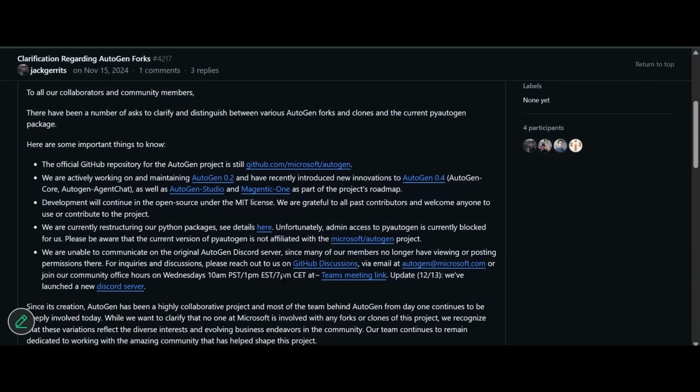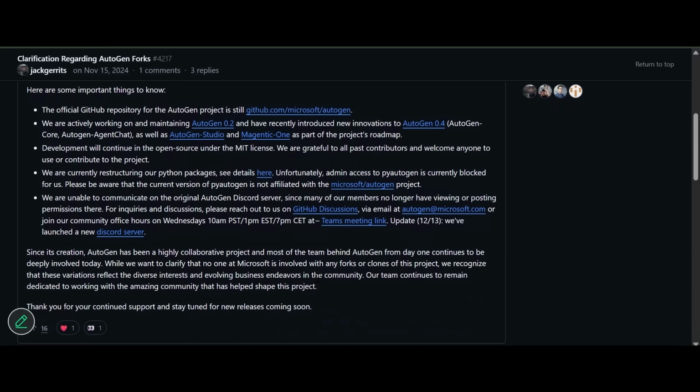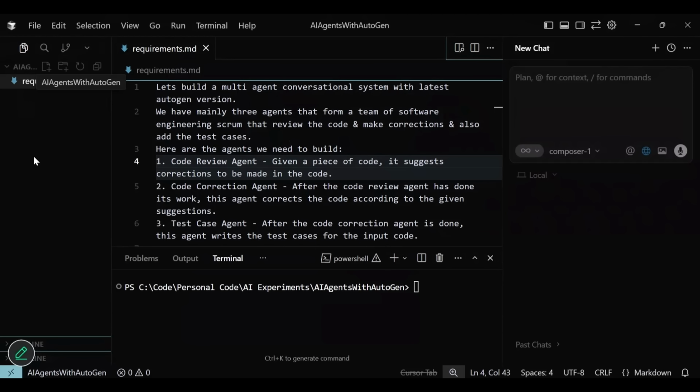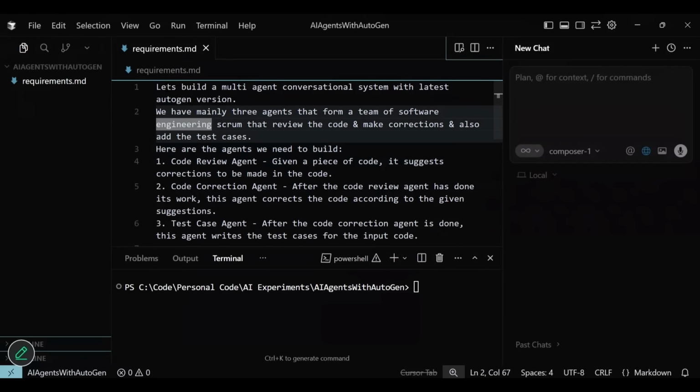And now it is the time to get into vibe coding. If you have been following my channel for a while, by now you know that I prefer giving the whole input prompt as a requirements document to the agent. Here I have a blank folder with just the prompt file where we are going to define our requirements very well. We want to build a multi-agent conversational system with the latest AutoGen framework where we have mainly 3 agents acting as a software development scrum team.